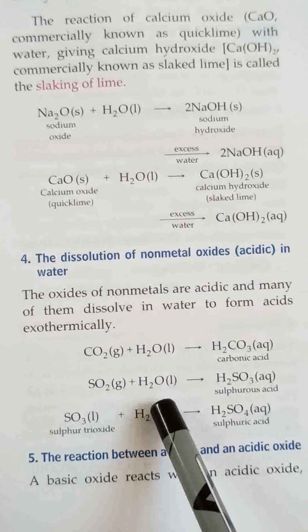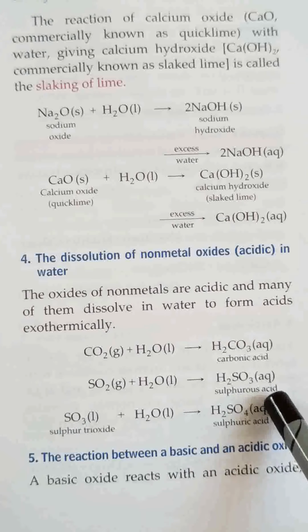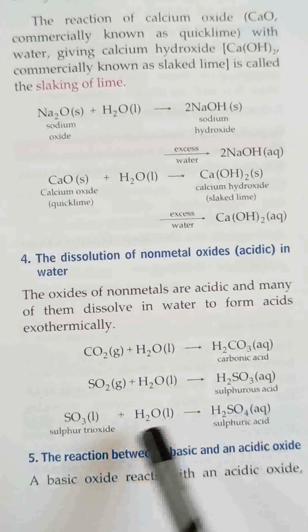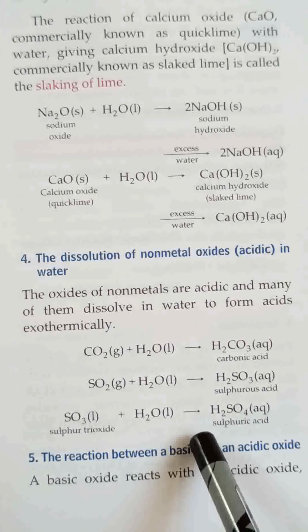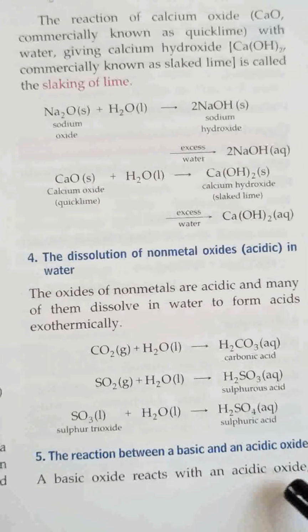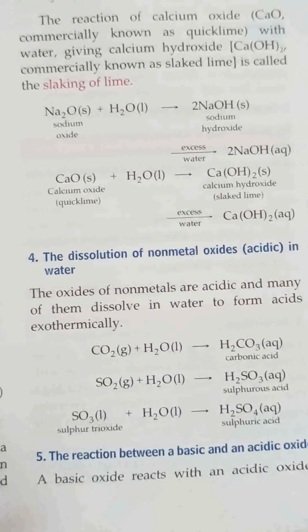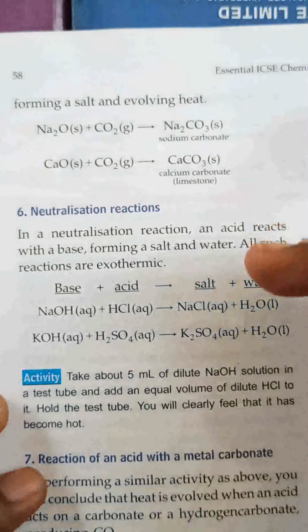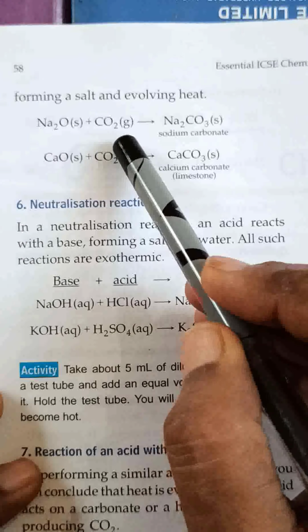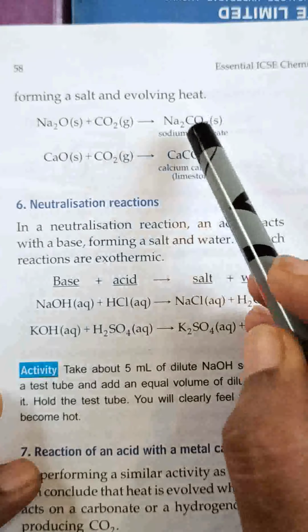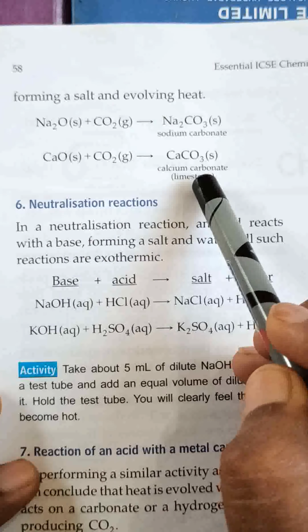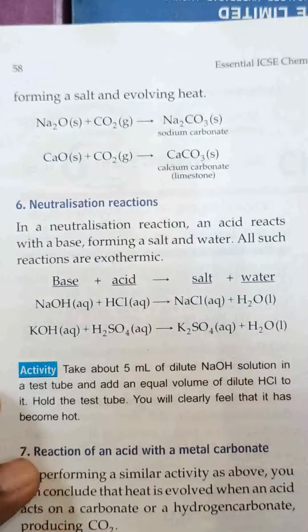Sulfur dioxide also dissolves in water to form sulfurous acid. Sulfur trioxide dissolves in water to form sulfuric acid. This last reaction is a highly exothermic reaction. Reaction between base and acid, acidic oxide. Acidic and basic oxides also react exothermically, right, to form salt. Sodium oxide and carbon dioxide react to form sodium carbonate. Exothermic reaction this is. Calcium oxide and carbon dioxide form calcium carbonate. This is also an exothermic reaction.